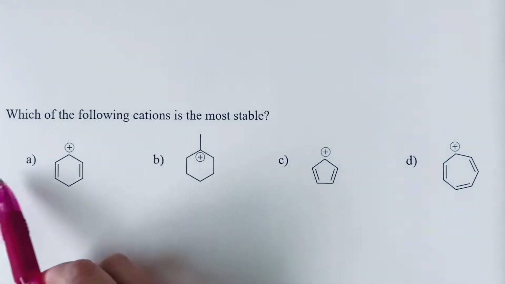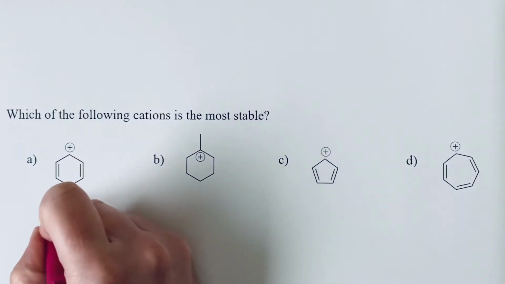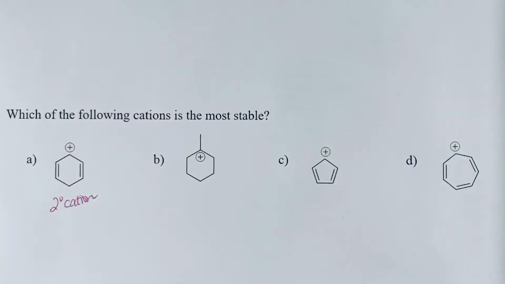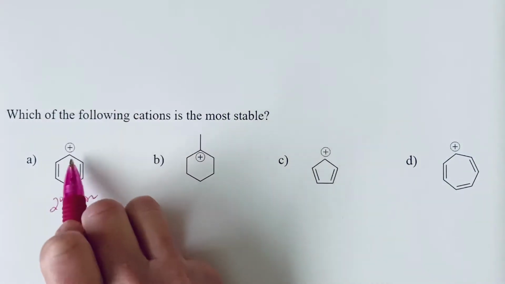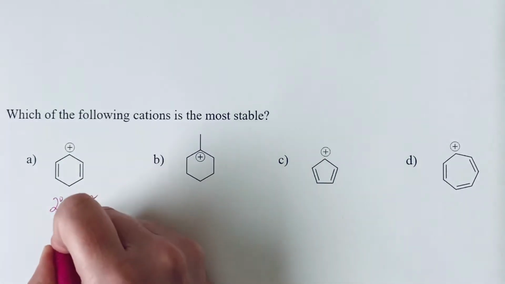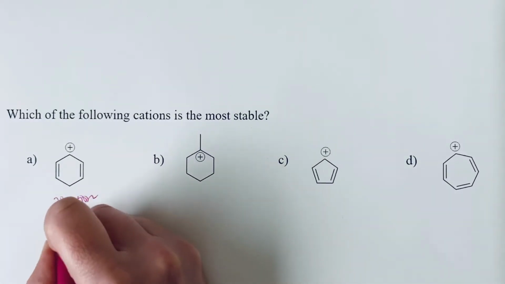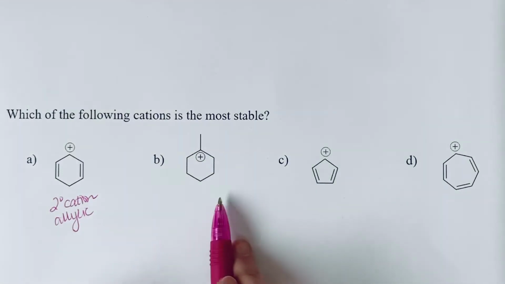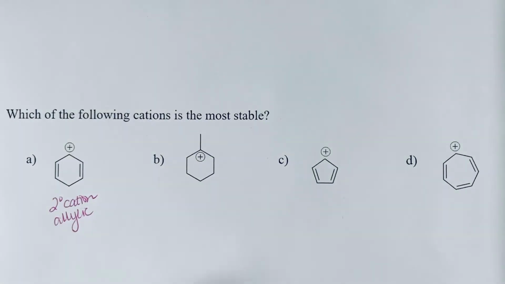So if we look at A, we can see that we have a secondary cation. And it does have some resonance stabilization. It is allylic to two of these pi bonds. So we can also say that it's a secondary cation, but is also allylic. If we look at B, we don't have any resonance stabilization, but it's still a relatively stable cation. It's a tertiary cation.